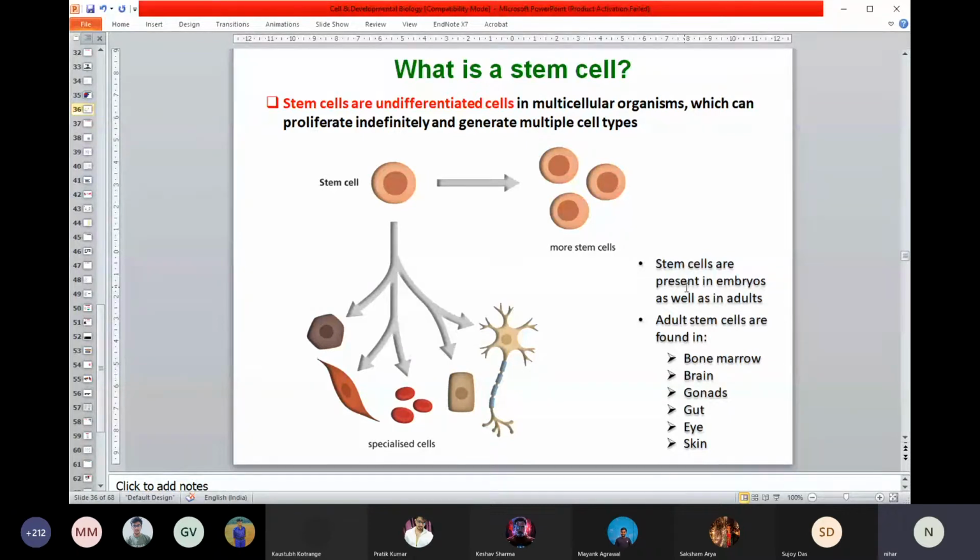But in a normal adult, like in our body at this age, you can find stem cells in each and every organ. Think about your bone marrow, where all your blood cells are produced inside the bone. So stem cells are continuously making your blood cells. In your brain, there are specific areas where stem cells are present. They're called neural stem cells, and they are continuously feeding your brain with new neurons.